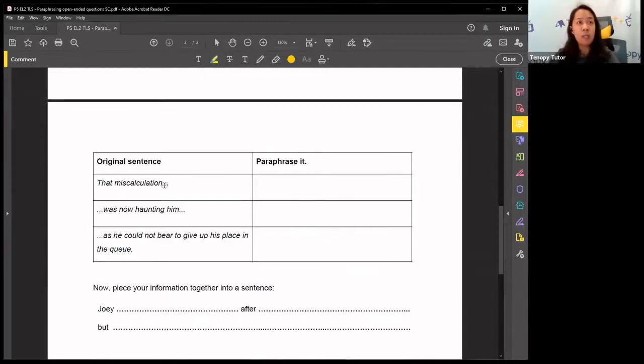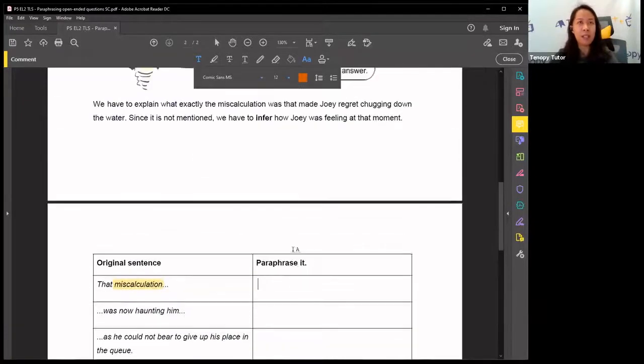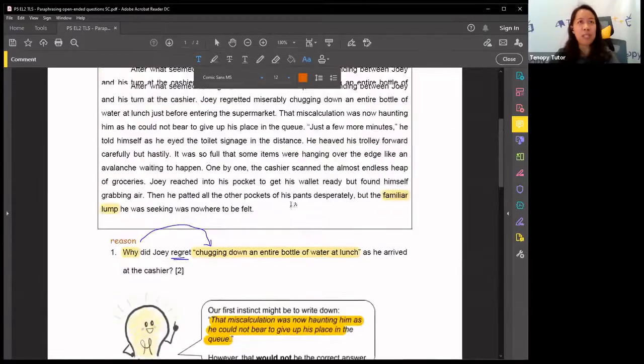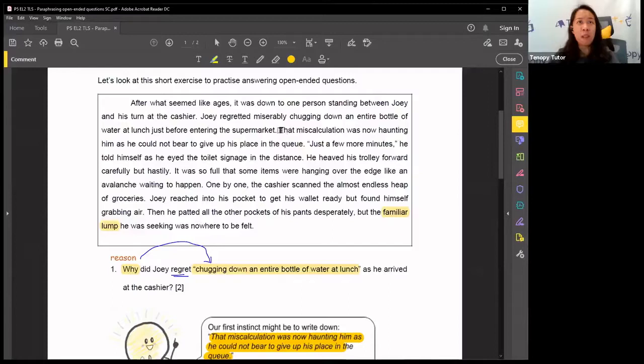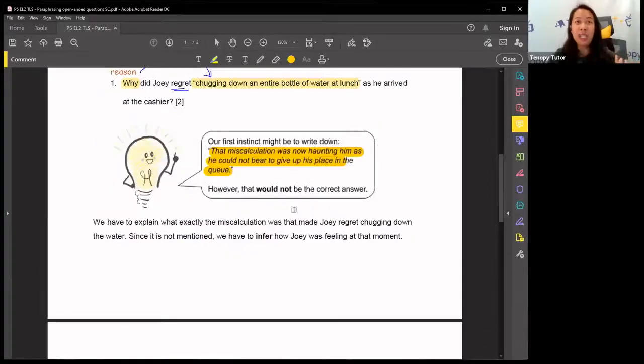First of all, can you tell me what was Joey's miscalculation? What was it that he did wrong, or something that he should not have done? What made him regret himself? It's not the money in hand. Going back to the sentence, we know that he miscalculated something. The miscalculation was now haunting him. He could not bear to give up his place. So what was the miscalculation? Something that he wished he had not done, because he needed to go somewhere, but he couldn't leave the queue, right?